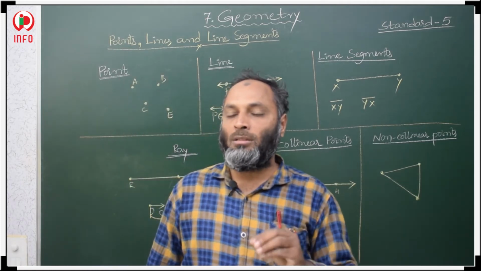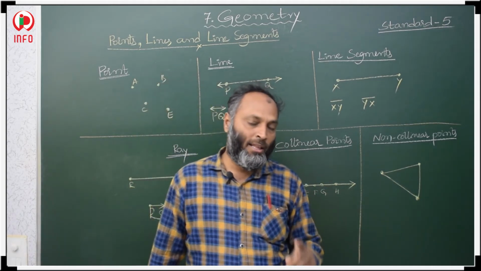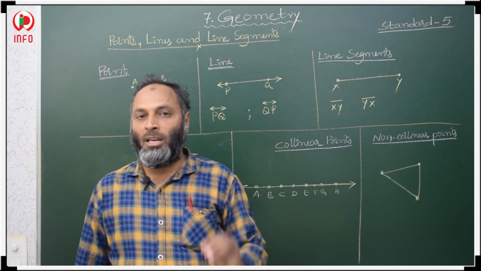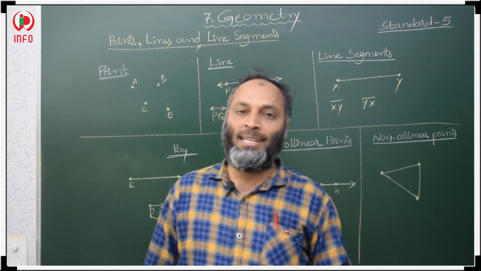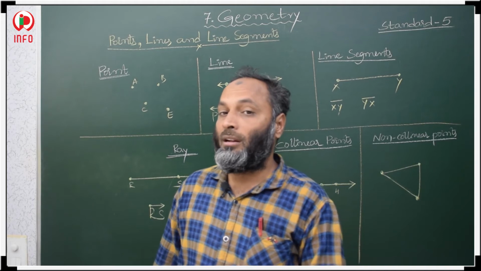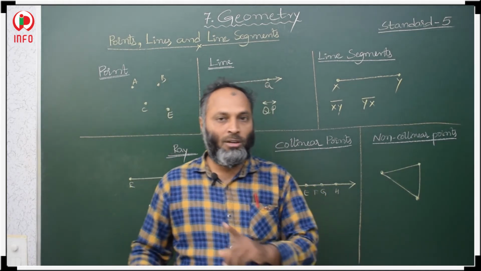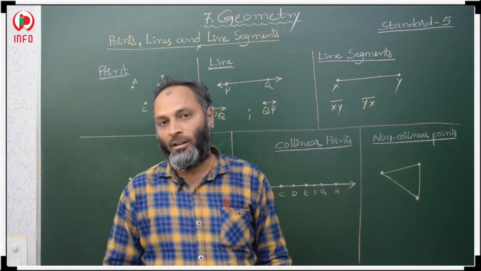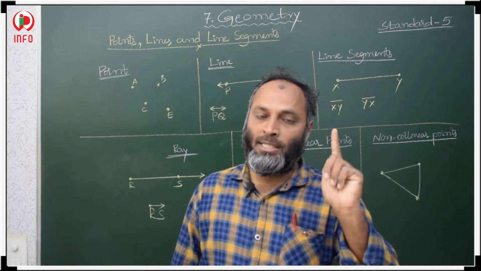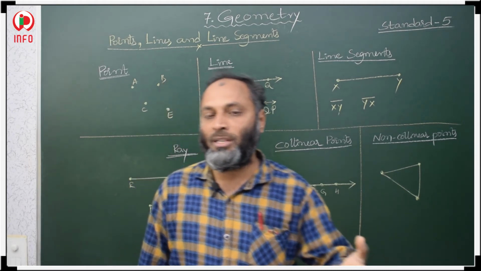Collinear points means if the given points are on the same straight line, then those points are collinear points. Non-collinear points means if the points are not on the same straight line. Okay. This is about collinear and non-collinear points, and about point, line, line segment, ray, we discussed the properties and how to represent all this.